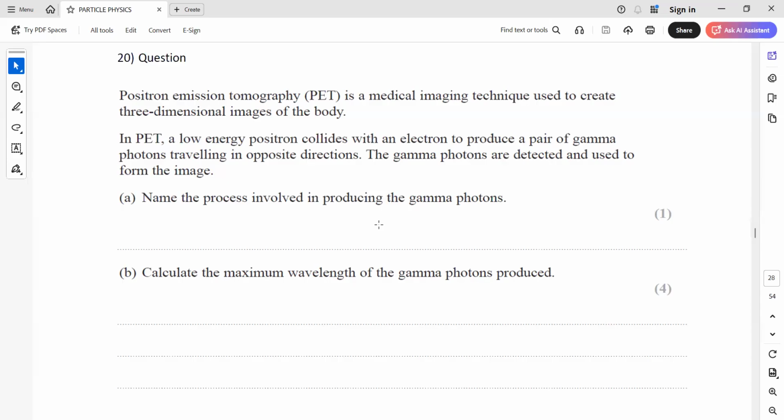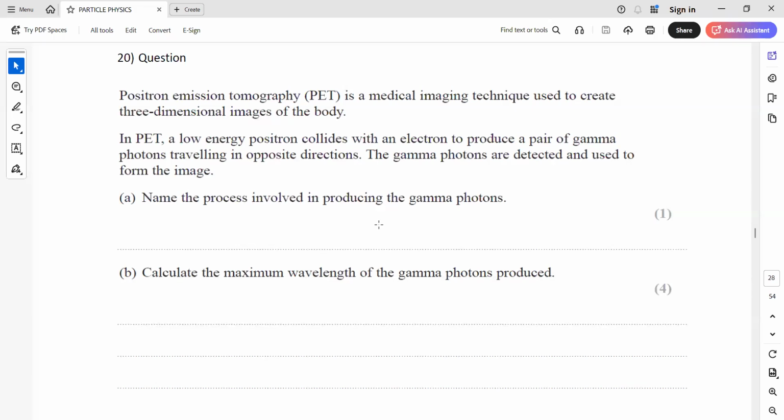So this positron emission tomography is the technique used to create a three-dimensional image of a body. In a PET, a low energy positron collides with an electron to produce a pair of gamma photons traveling in opposite directions. The gamma photons are detected and used to form an image.